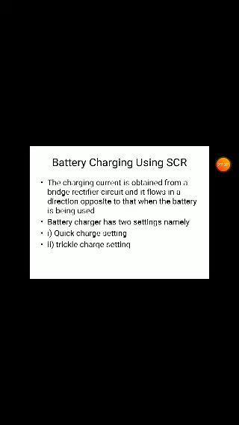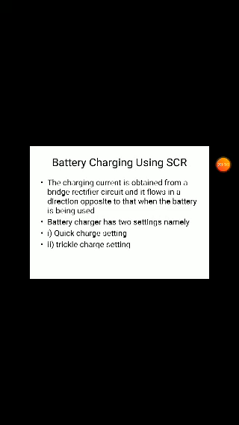Generally, the bridge circuit is used for operation of an emergency lamp and for battery charging purposes. The charging current flows in one direction, and the current flows in the opposite direction when the battery is being used.